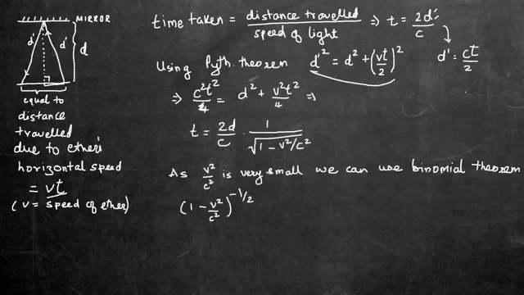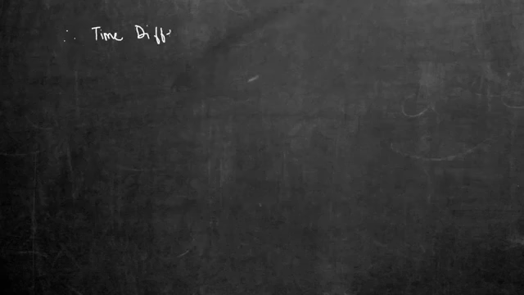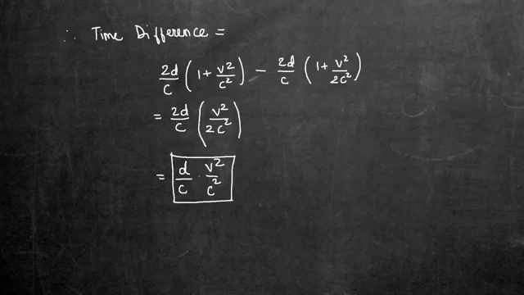And this is the time taken for the vertical wave where v is the speed of ether relative to the earth. So the horizontal wave takes longer by this amount. So they would combine at slightly different times, which would result in two waves not being in phase. This would cause an interference pattern to be observed at the detector.